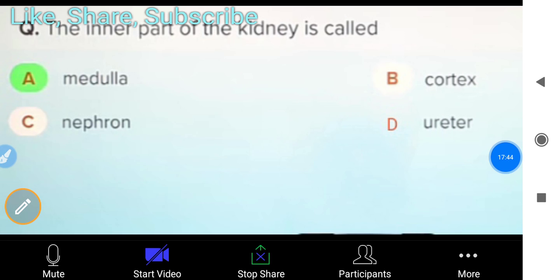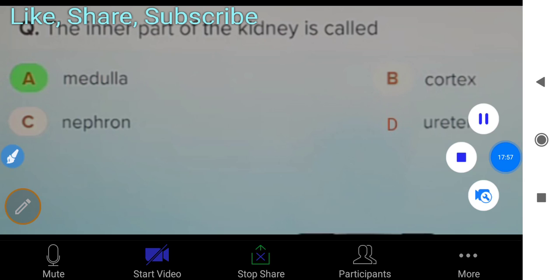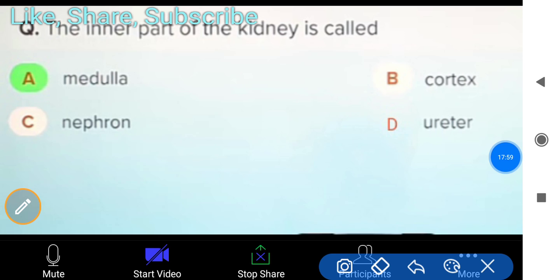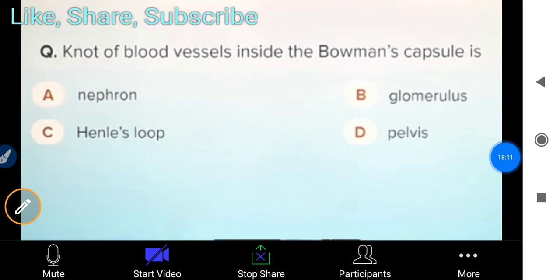The second question: the inner part of the kidney is called medulla, cortex, nephron, or ureter. First is cortex, then the second one is medulla. Medulla is the right answer. Nephron is the anatomy. When you talk about just the inner part, it's medulla. If you gave this answer, I hope you understand the chapter and the concepts well, whatever we have read till now.